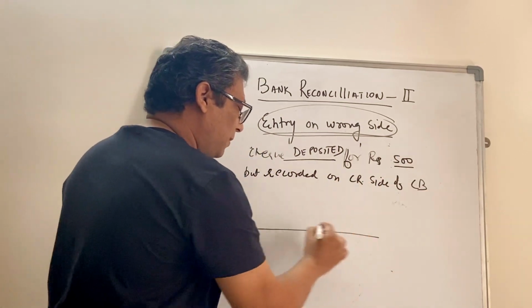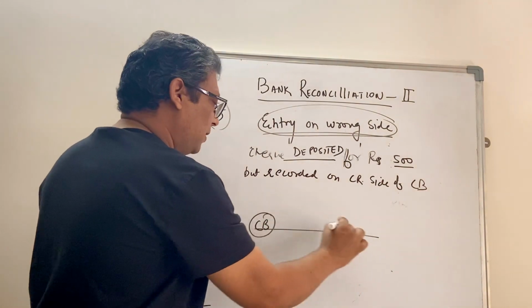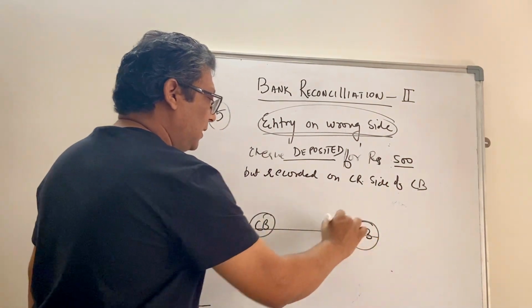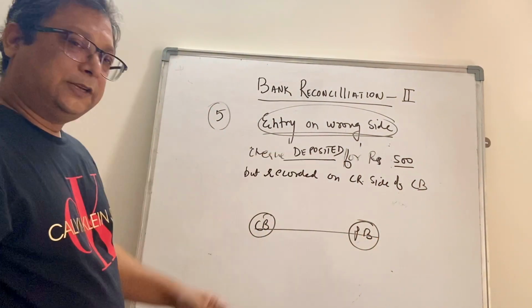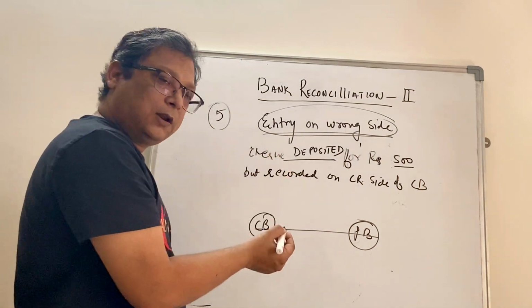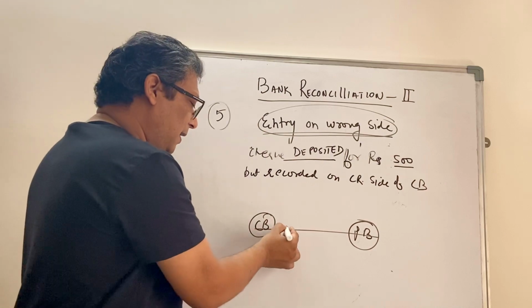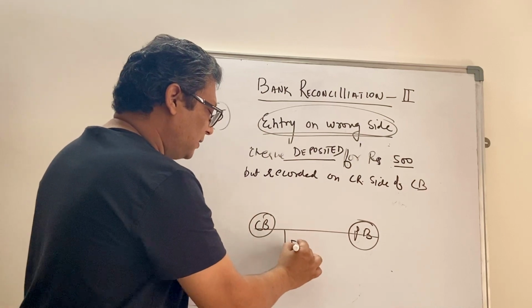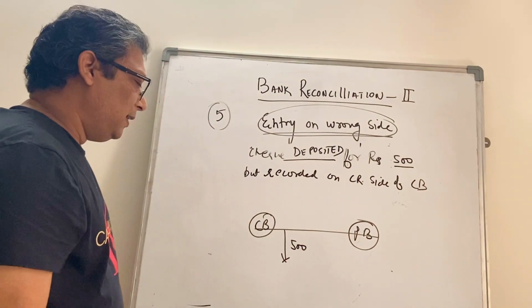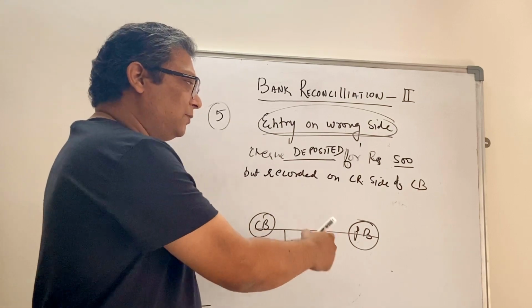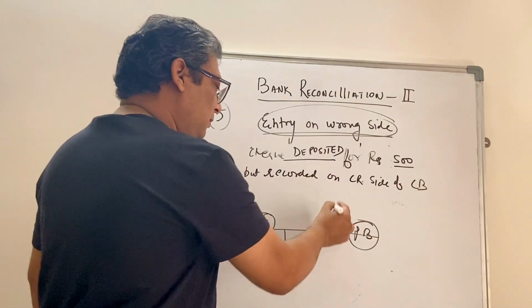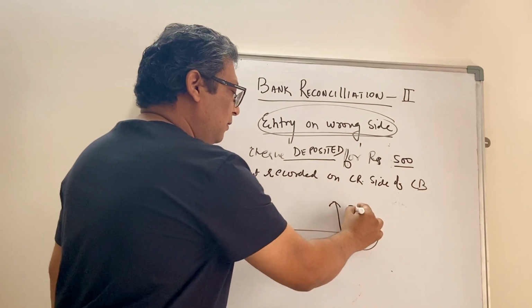So again, line of balance, cash book on the left side, passbook on the right side. When you deposited a check, ideally your balance should have gone up, but since you have posted this on the credit side, your cashier has reduced the balance by 500. But in the passbook, because it is a deposit, it has gone up by 500.